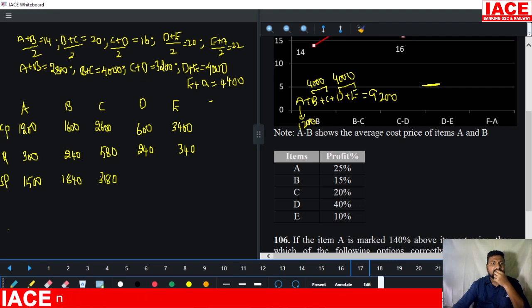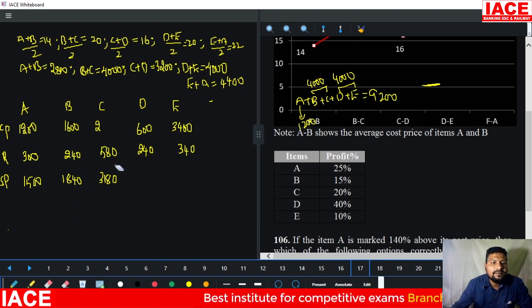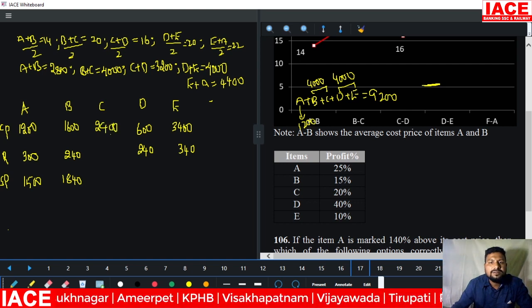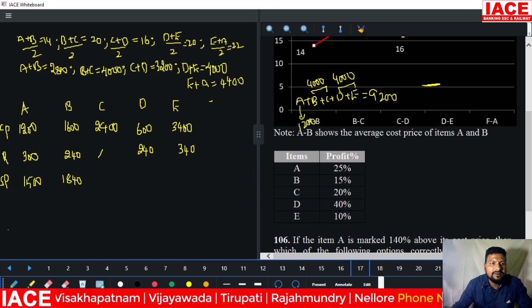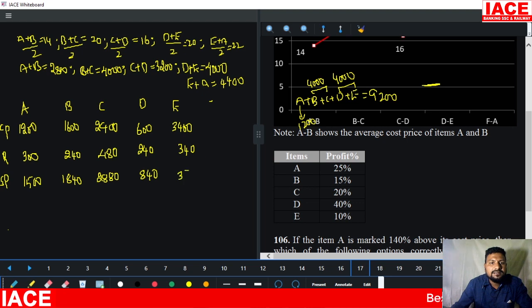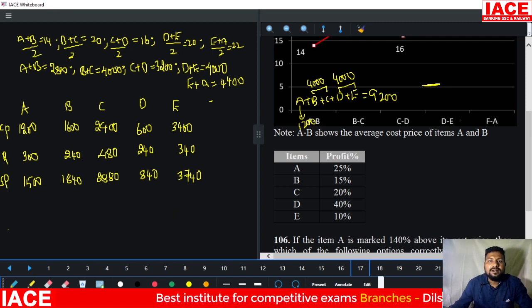C value, check it. I did the C value wrong. Look, it is 4000. B plus C, it is 2400. In 2400, how much percentage? 20% profit means it is 480. 2400 plus 480 is 2880. Next, it is 840. And next, it is 3740. For all the questions' calculation purpose, this table is required. That's why we calculated it now. Directly, we'll go for the questions.